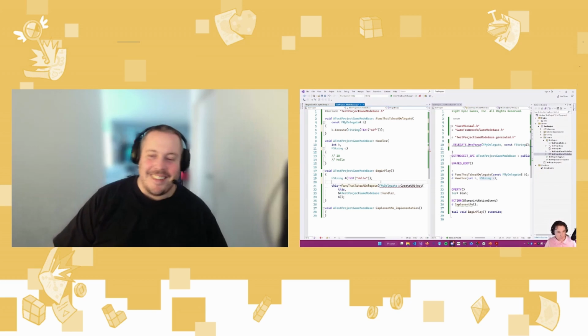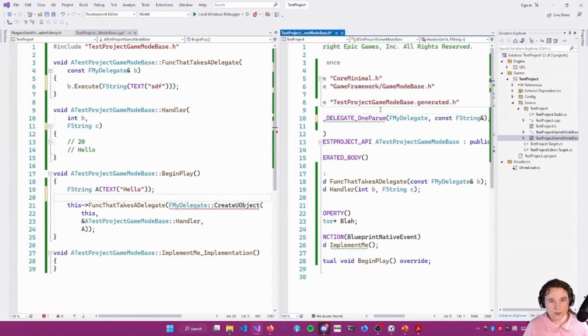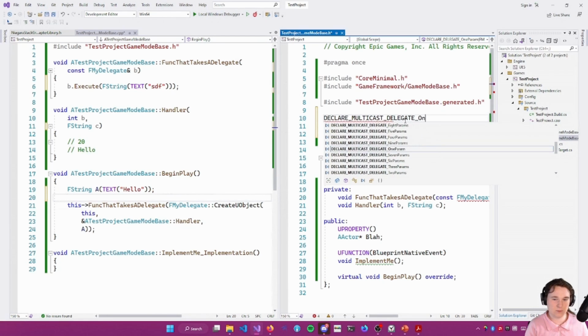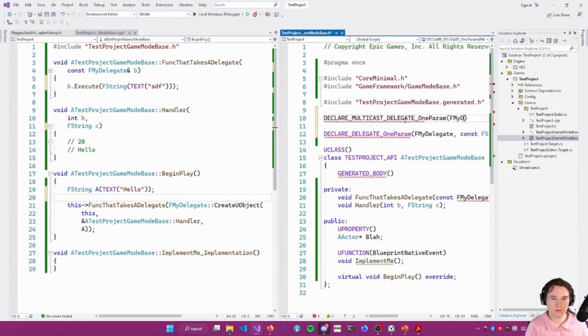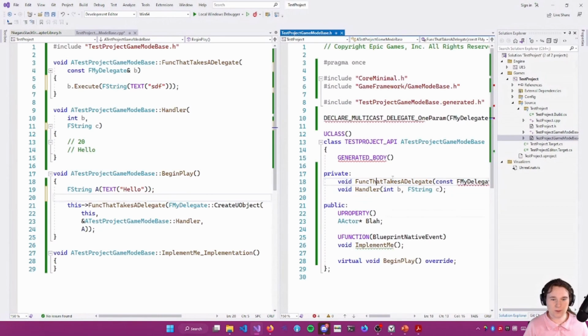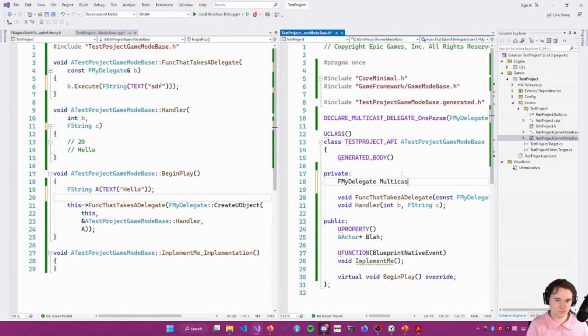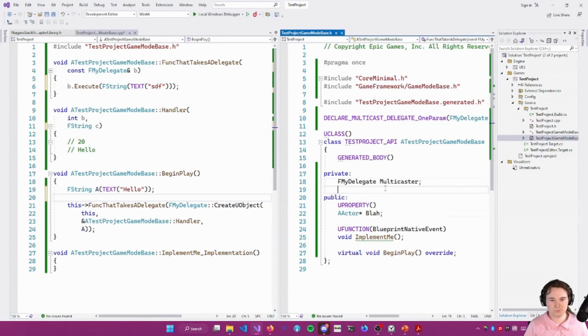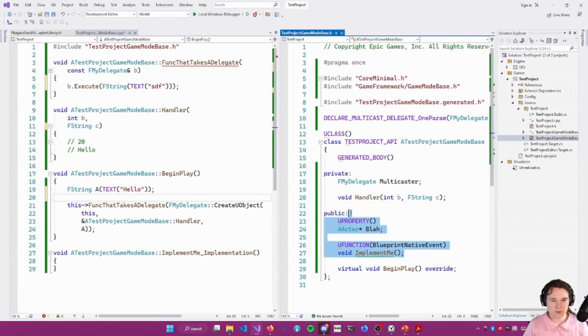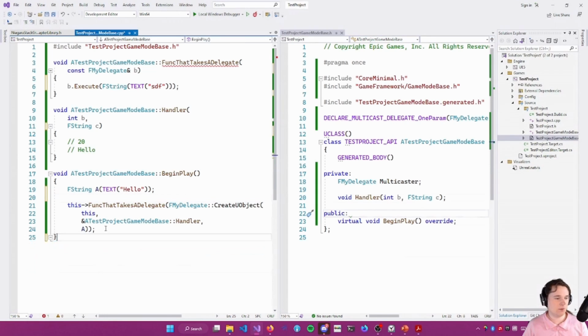Excellent. Right, so we are going to make a multicast delegate, one param, F my delegate int. You know what? I'm going to keep this FString here for illustration purposes. So let me just clean up some of the other stuff though.